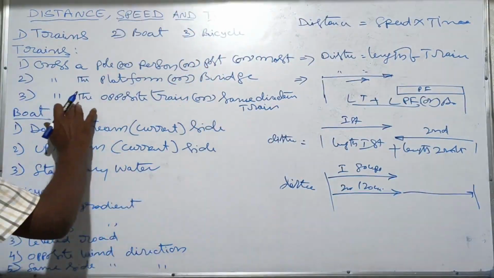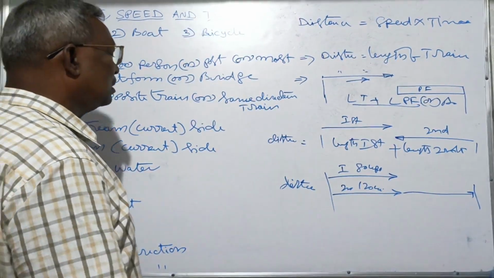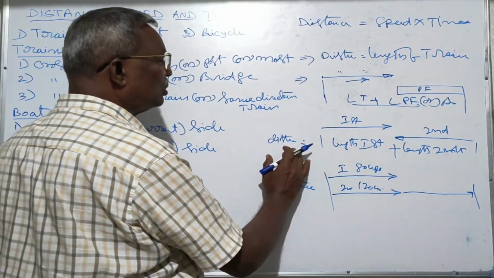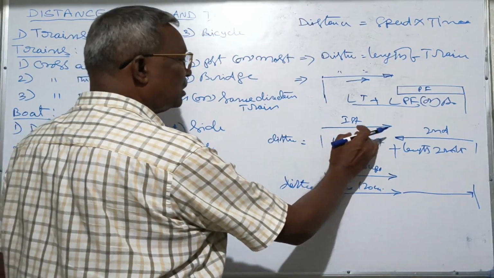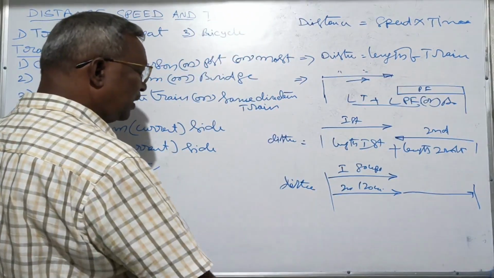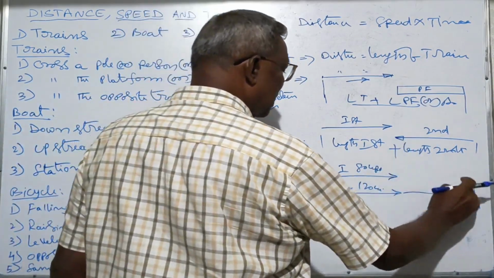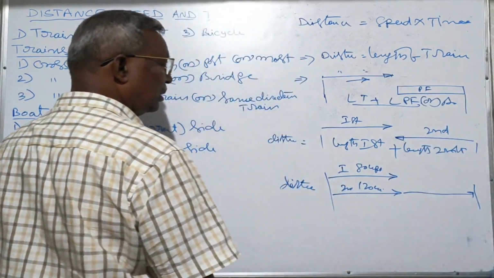Next, to cross an opposite train or same-direction train, distance is equal to length of first train plus length of second train.